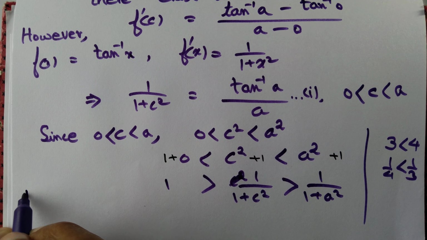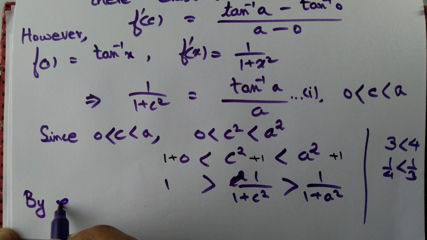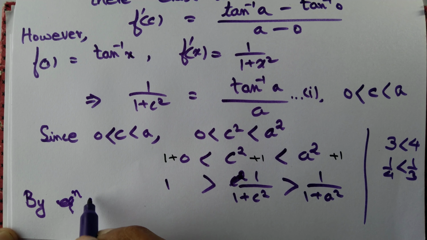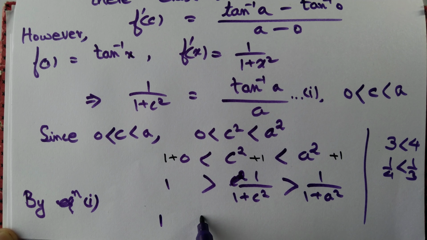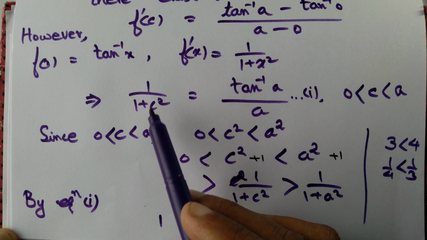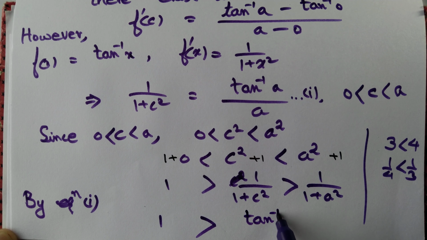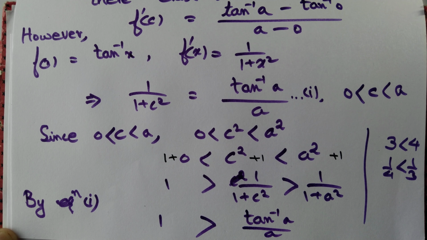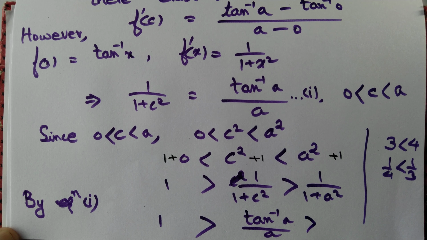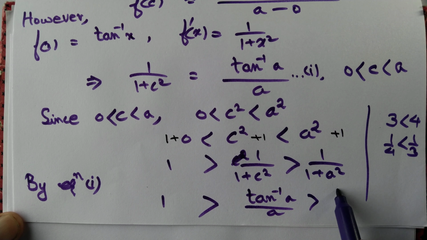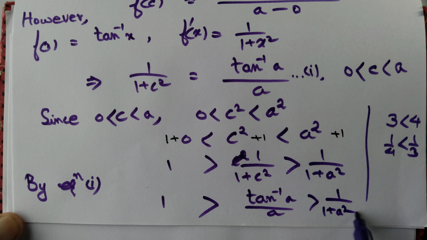So by equation 1, 1 is bigger than 1 by 1 plus c square, that is tan inverse of a by a, and that is bigger than 1 by 1 plus a square.